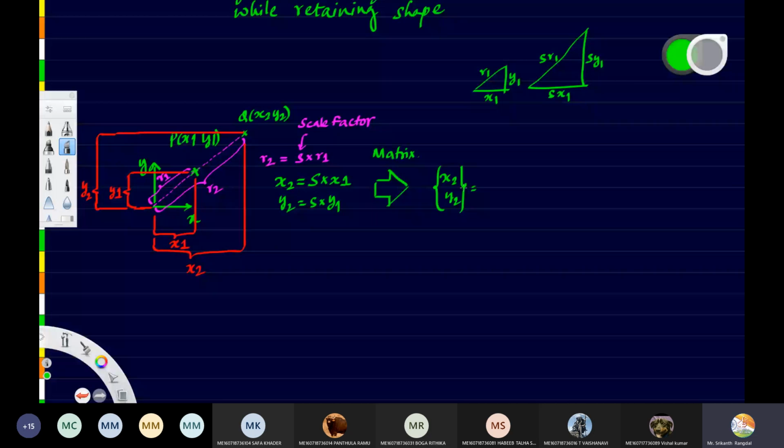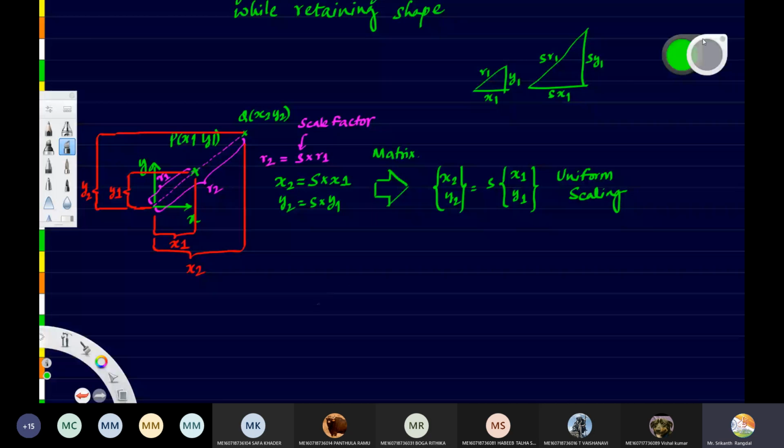Both the terms have S in them, so S can be taken out directly as a scalar value, and X1, Y1 will remain inside. So this is how the scaling function is going to work. This kind of scaling is called uniform scaling. Now there is one more type of scaling, called non-uniform scaling.